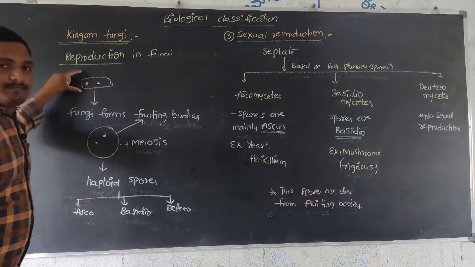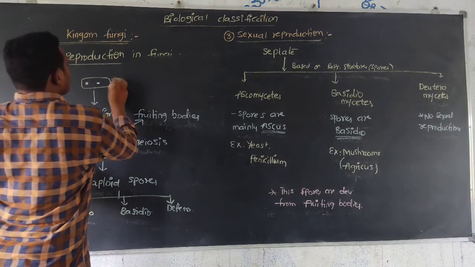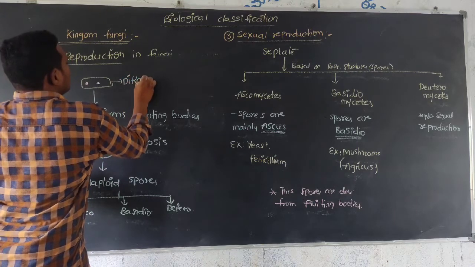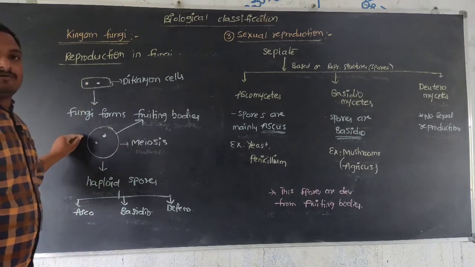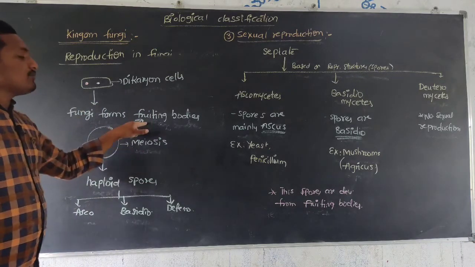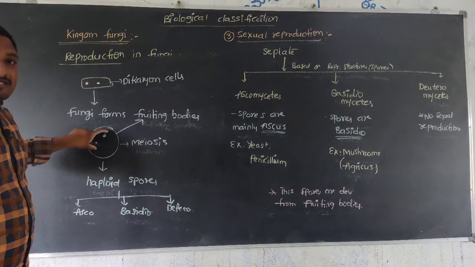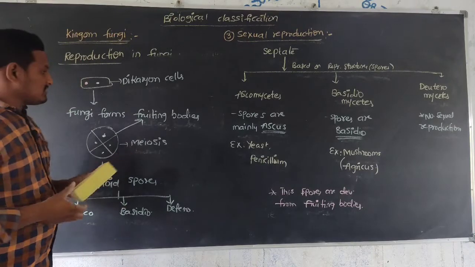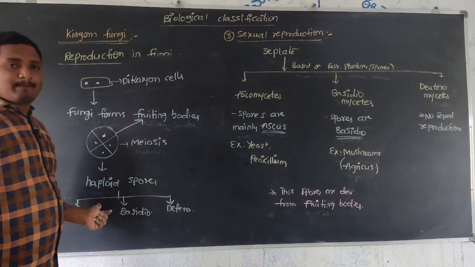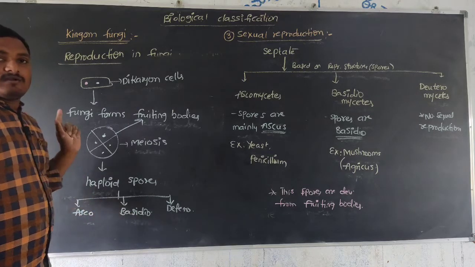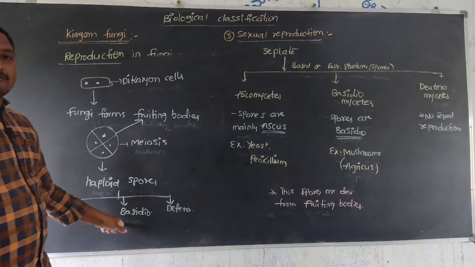The dikaryon cell leads to the formation of fruiting bodies in the body of the fungi. Inside the fruiting body, meiosis takes place, and as a result four different haploid spores are released. The haploid spores are ascospores and basidiospores.